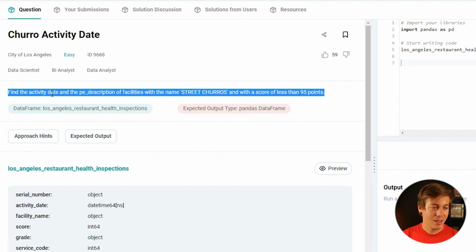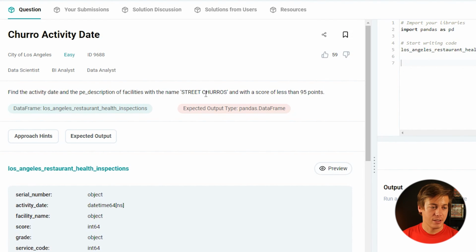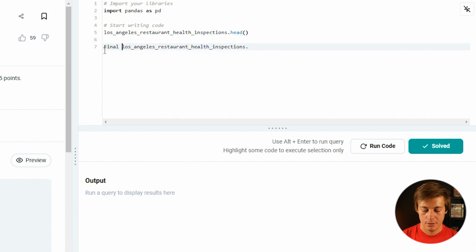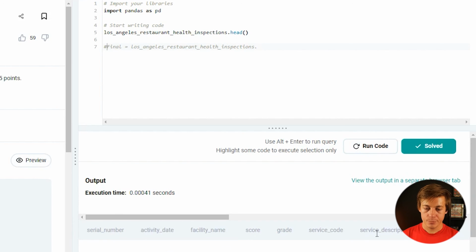Find the activity and description of facilities with the name Street Churros with a score of less than 95. So all I'm going to do is a query. I'm just going to say this final equals. And before I run that, actually, let's take a look at this data frame. As you can see how that's done there. Now we can start writing it. Query.